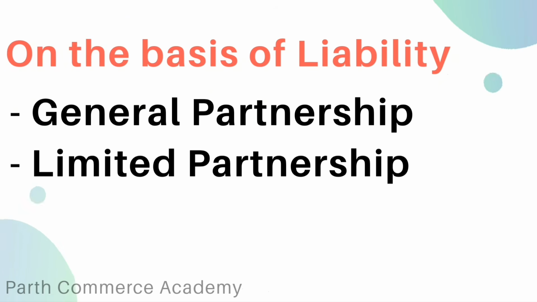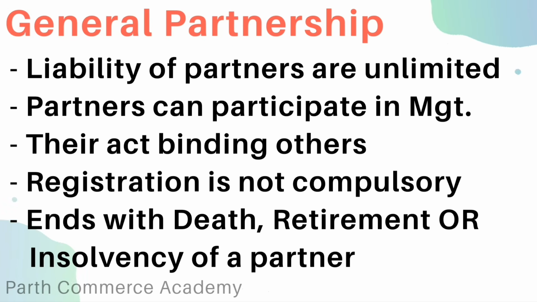Now let's see, on the basis of liability there are two types of partnership: general partnership and limited partnership. Let's see general partnership first. In a general partnership, the liability of partners is unlimited. Partners can participate in management. Their acts are binding on each other and the firm. Registration is not compulsory, and it ends with the death, retirement, or insolvency of any partner. So it's a general partnership in every case.